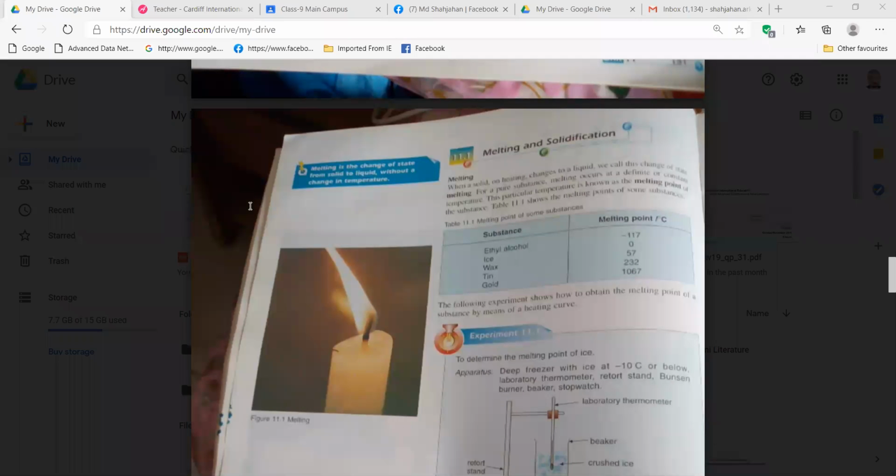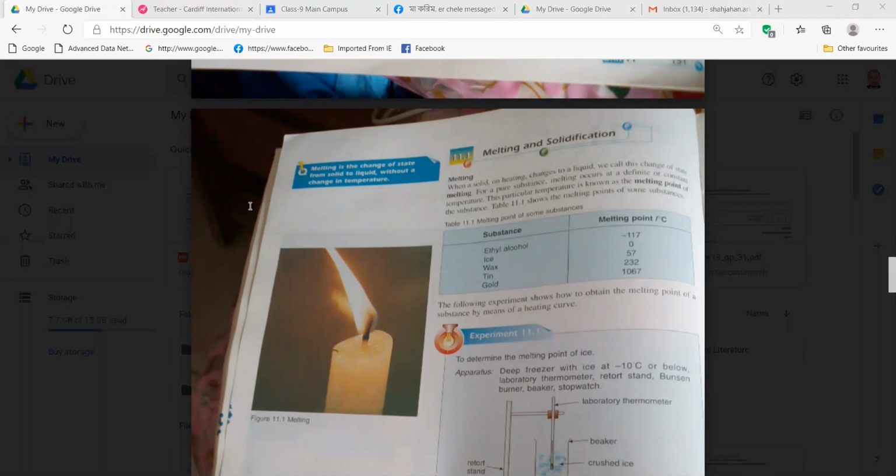Okay, so melting is a process and melting point is a melting temperature. Melting is a process in which a solid turns to liquid on heating, that means you have to give external heat. On heating at constant temperature, right?